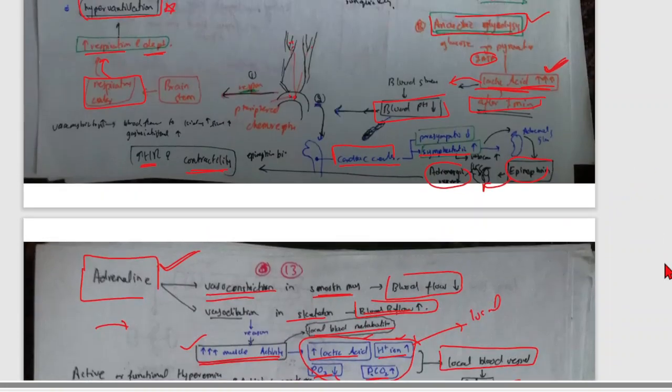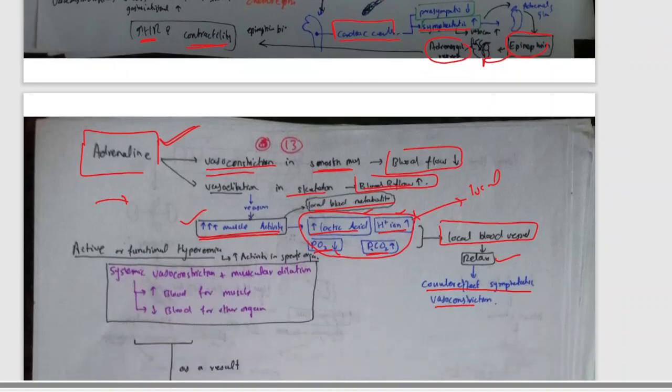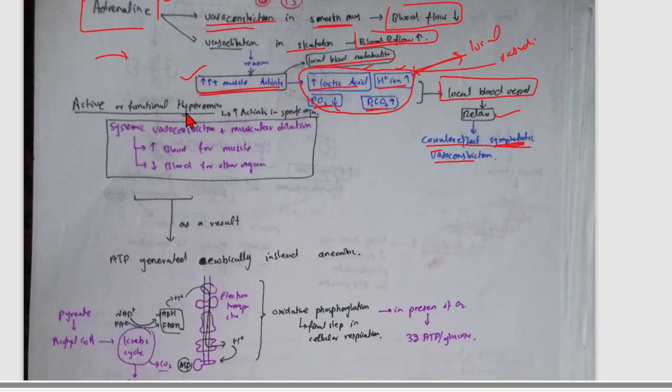And we also said that the cardiac center has sympathetic activity. It increases the sympathetic activity, and sympathetic activity causes vasoconstriction. But in the muscle, why does it not cause vasoconstriction? Because metabolites are present here: lactic acid, hydrogen, oxygen, carbon dioxide. They are local metabolites, and they are vasodilators. So they counter the sympathetic vasoconstriction, and here in the muscle vasodilation occurs. Now active or functional hyperemia is the increase in the activity of a specific organ.